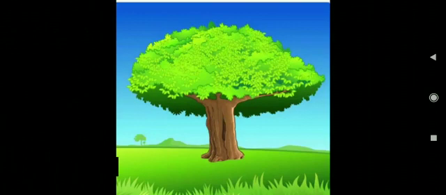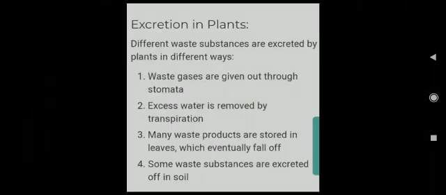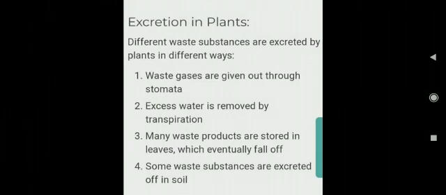Plants have tiny pores on the surface of leaves called stomata, which remove gases like oxygen produced during photosynthesis and carbon dioxide produced during respiration. Plants also remove excess water by means of transpiration. Many waste products are stored in the leaves of the plants, which eventually fall off. Some waste substances are excreted into the soil.